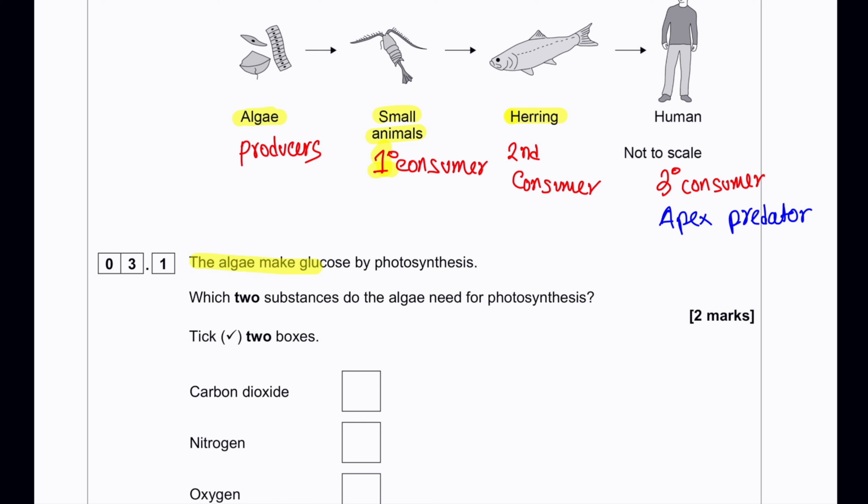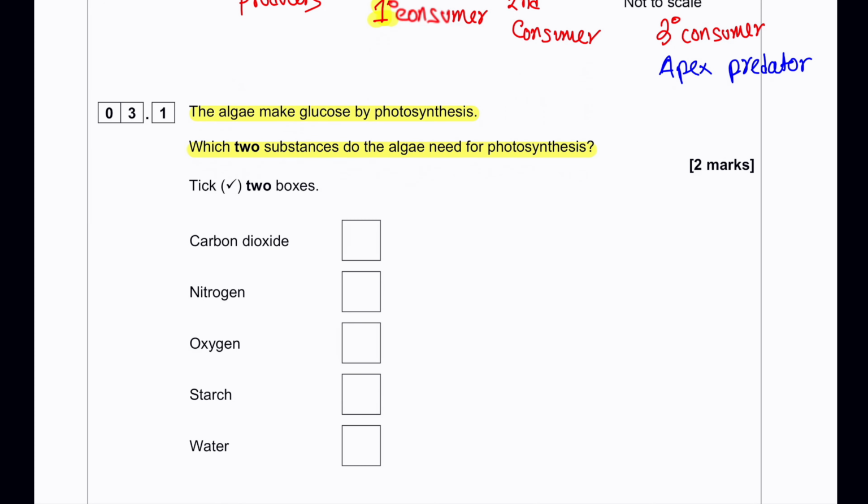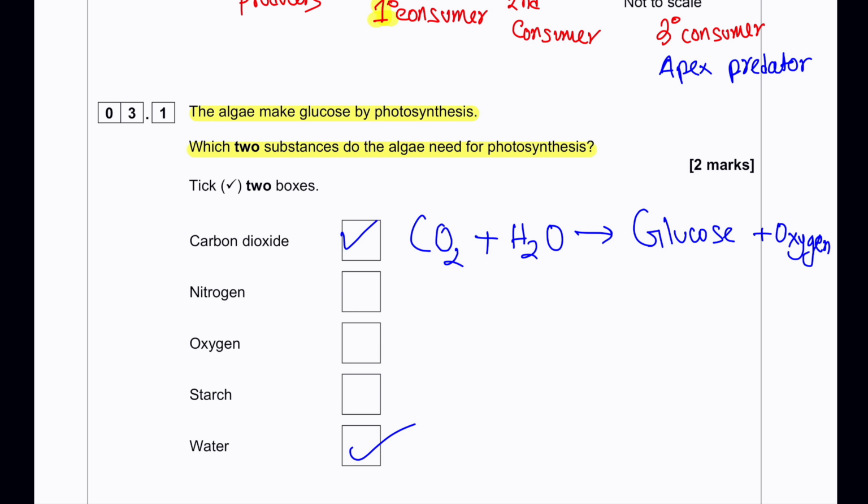The algae make glucose by photosynthesis. Which two substances do algae need for photosynthesis? Photosynthesis is the process where carbon dioxide and water are combined together to produce a molecule of glucose, and as a result, a byproduct of oxygen is released. So definitely, water and carbon dioxide will be needed.